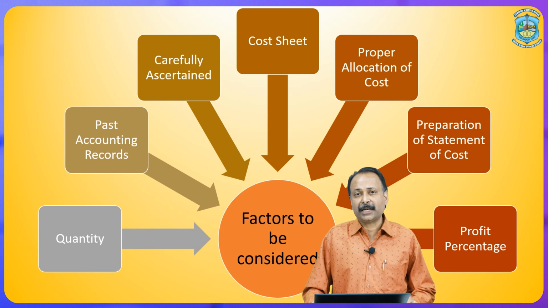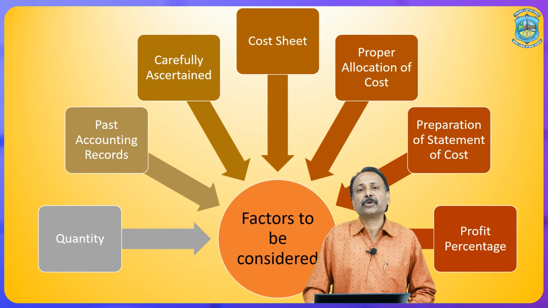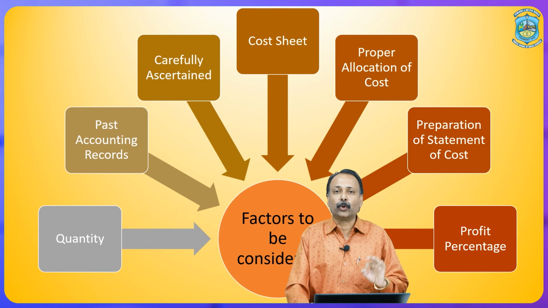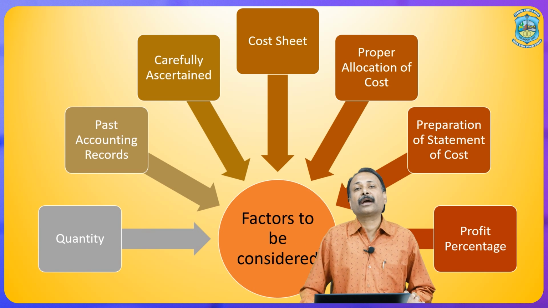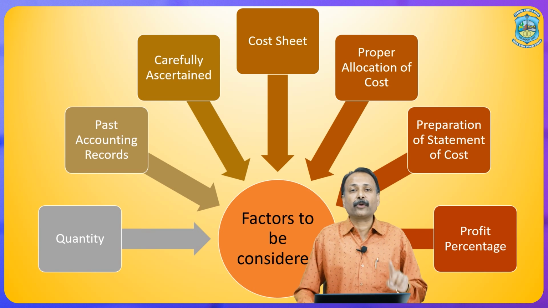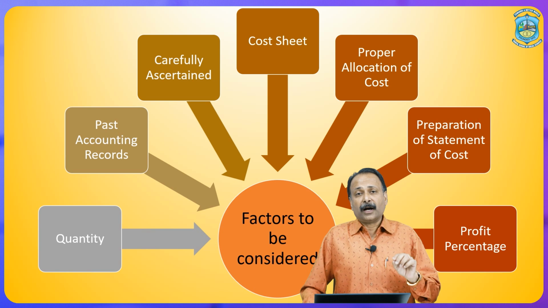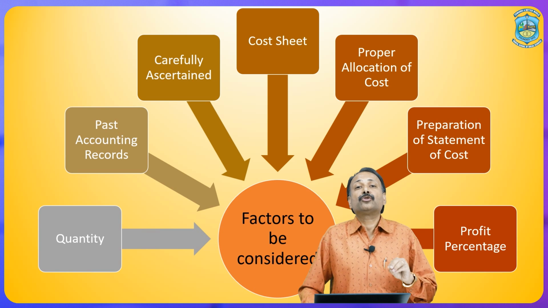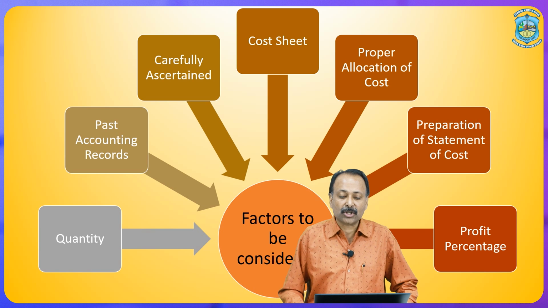Then next is cost sheet. In our previous lecture, we already discussed what a cost sheet is. When we calculate the cost per unit, cost per commodity or cost per item, we prepare a cost sheet. So, here also we calculate cost per item or cost per commodity, whatever the cost is when we manufacture a single item, and that can be calculated on the basis of the cost sheet.